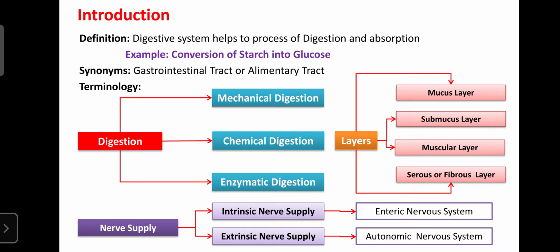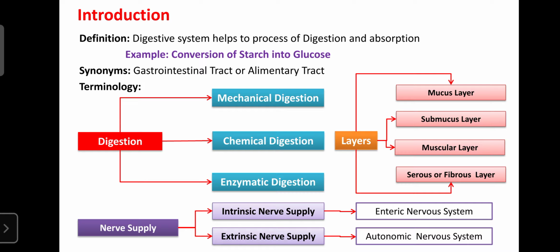The process of digestion means larger molecules or macromolecules are converted into simpler forms, or micronutrients. That phenomenon is known as digestion. After formation of simpler forms in the GIT lumen, they enter into our blood. That process is known as absorption.